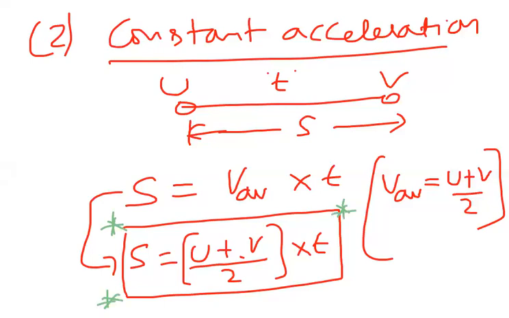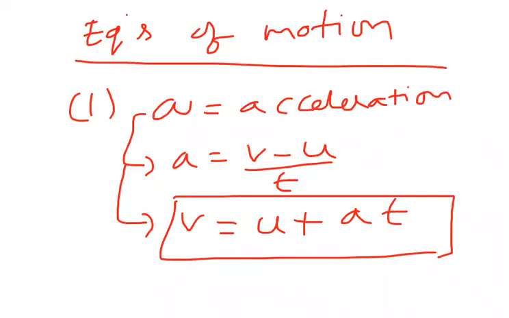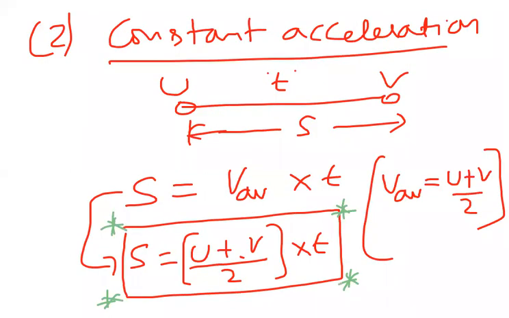Sir, is it not s equal to ut plus half at square? Yes, s is equal to ut plus half at square is also there. We'll check that one. First, we discussed two things. In the previous page, v equal to u plus at, this is from the acceleration definition. Now we observe that constant acceleration means displacement is average velocity into time.